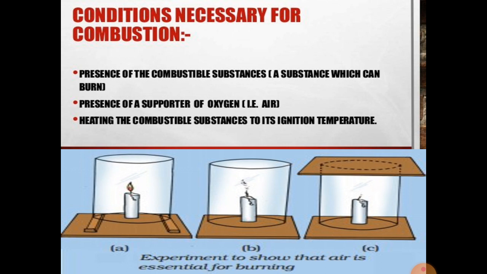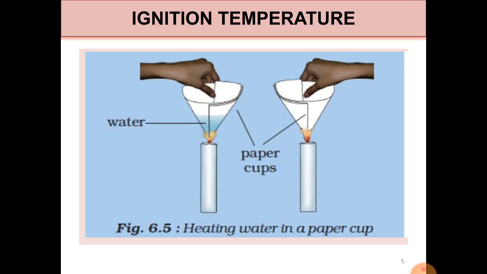Let's take two paper cups as shown in the figure. In one cup, we will pour 50 ml of water, and the other cup will be left as such, a cup made of paper.